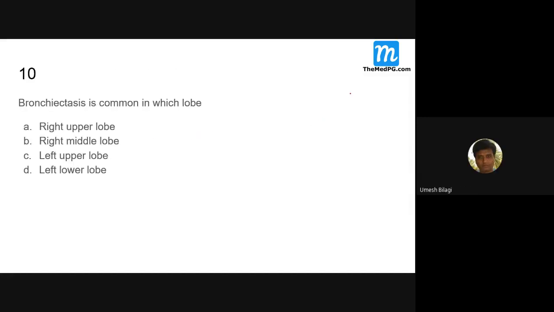Bronchiectasis is common in which lobe? Left lower lobe. What is bronchiectasis?